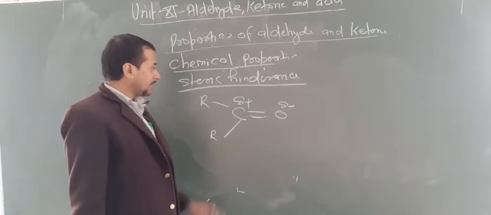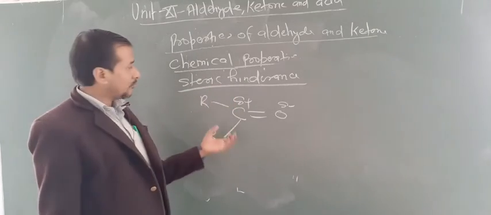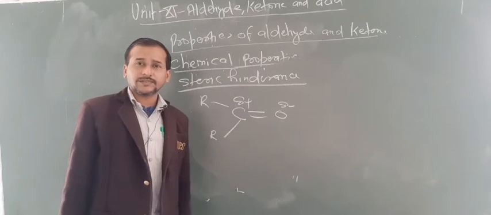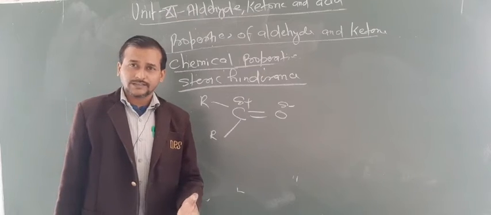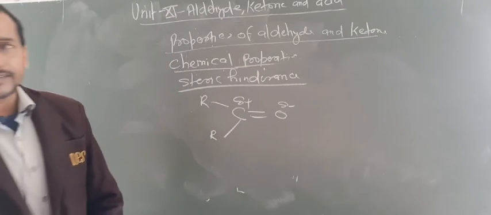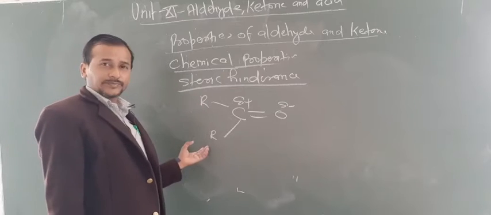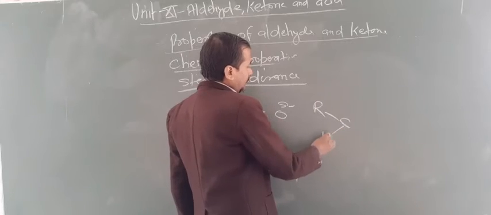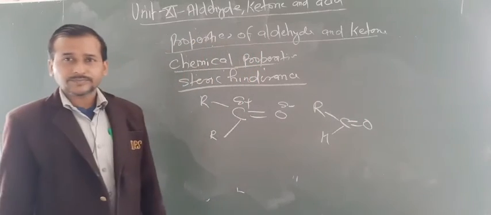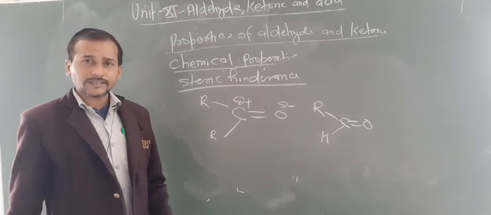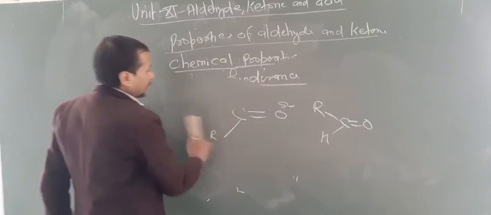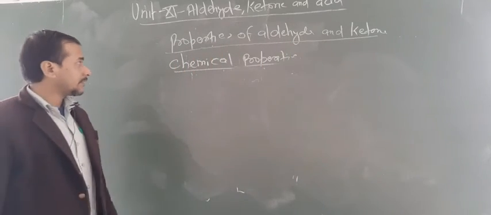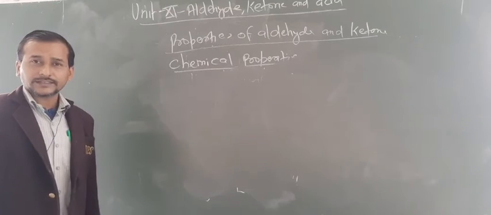So the greater the size of the alkyl group, the more the crowdedness, and the less the reactivity of the carbonyl carbon towards nucleophilic addition. So ketones having two bulky groups are less reactive than aldehydes, which have only one alkyl group. Are you getting this point? So by inductive effect and steric hindrance, you can say how aldehydes and ketones react towards nucleophilic addition reactions.